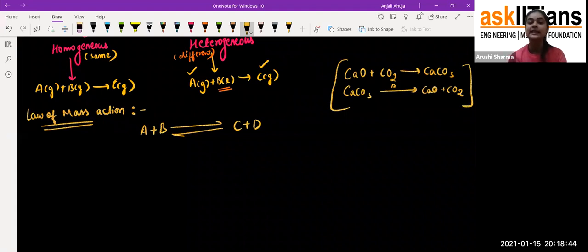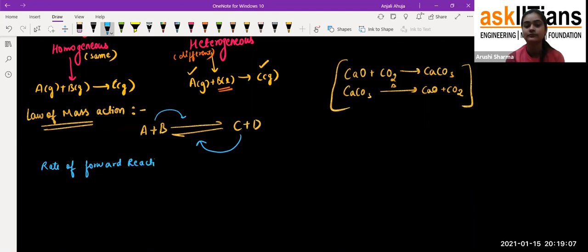So students, in the law of mass action, what we observe is that A plus B is the reaction in the forward direction, and this reaction is also converting in the backward direction. If I consider the rate of the forward reaction, I'm denoting it as Kf.